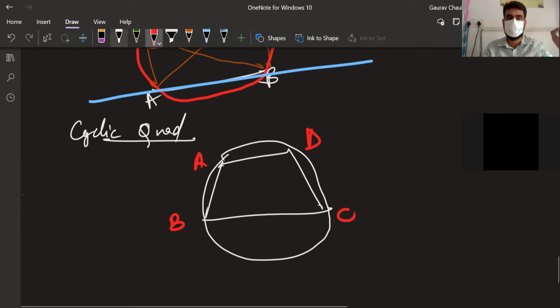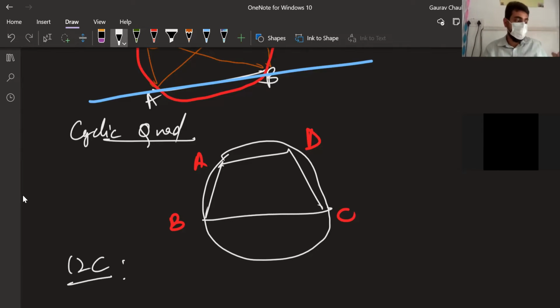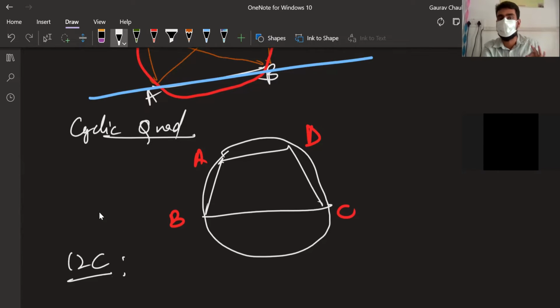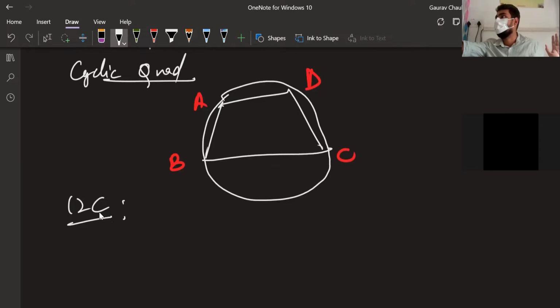Now, in case of a cyclic quadrilateral, this is 12C. Every quadrilateral will not be cyclic. It may happen, may not happen. It is not the case that 4 points will always form a circle. Only in 3 points it is applicable. In 4 points we may or may not be able to draw a circle. Depends on it. Okay, may or may not happen.